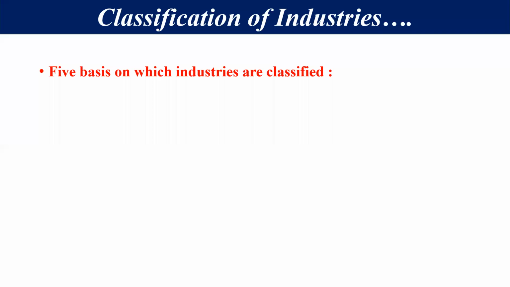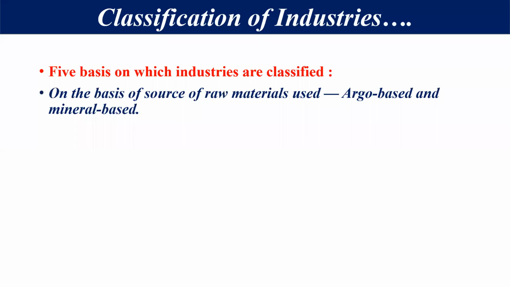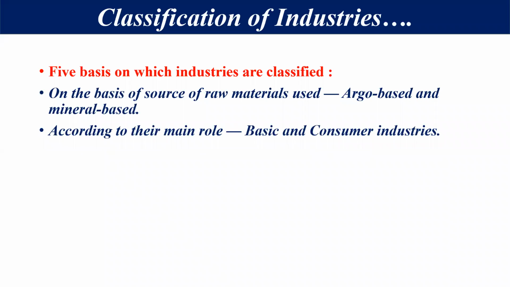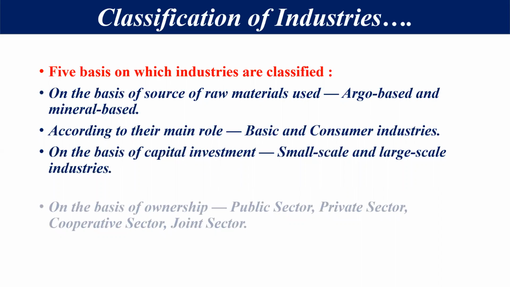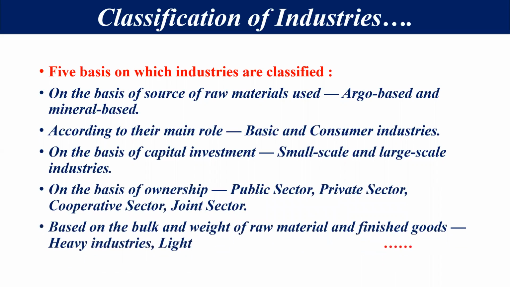We have taken 5 bases on which our Indian industries are classified. The first one is on the basis of the source of the raw material used. First of all, we will classify our industry on the basis of raw material. On the basis of raw material, we classify our industry into 2 parts. The first one is agro-based industry, and the second one is mineral-based industry.